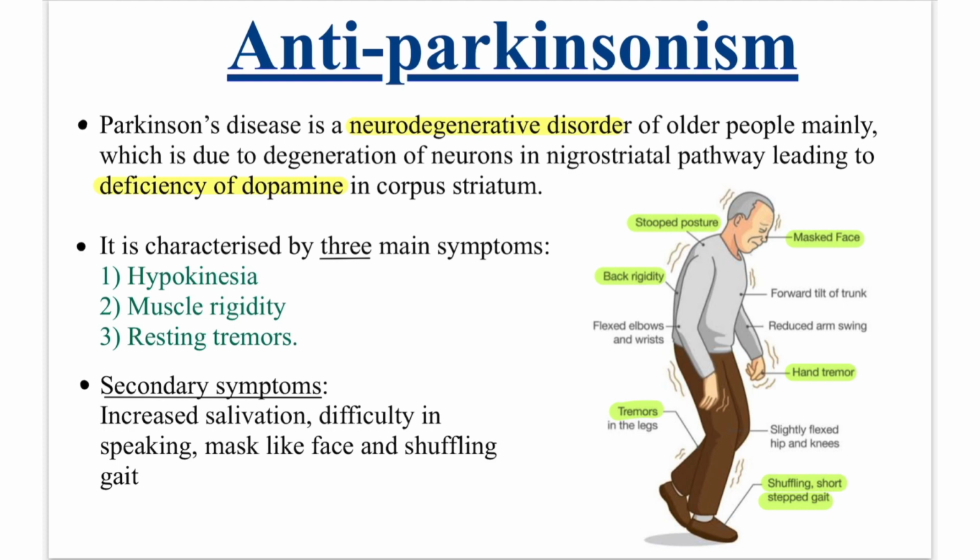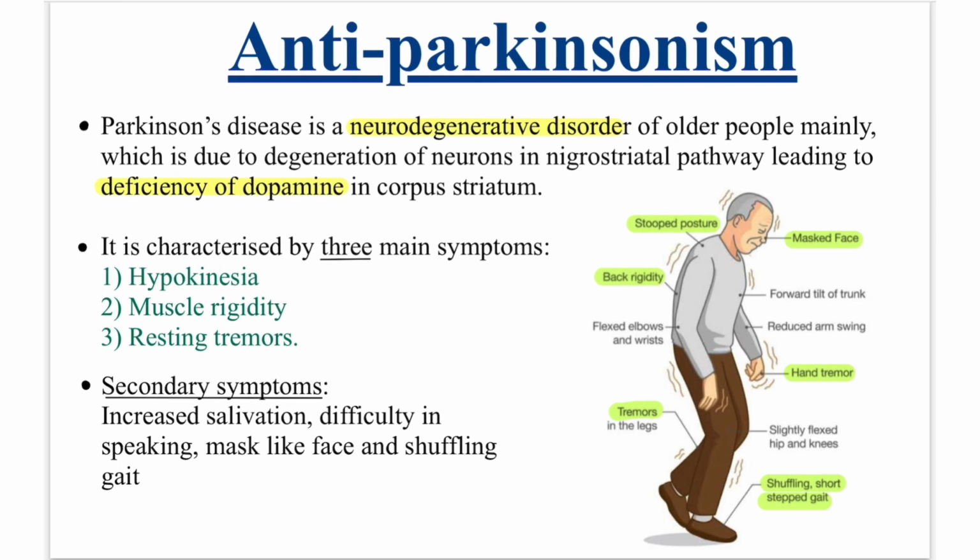So what are the three main symptoms of this disease? First is hypokinesia, means slowing of the body movements. Second is muscle rigidity and third is resting tremors, means shaking of hands or feet at rest. So as you can see in this diagram, stooped posture, back rigidity, tremors, masked face, hand tremors and shuffling, short stepped gait. Now what are the secondary symptoms? They are increased salivation, difficulty in speaking, mask-like face and shuffling gait.